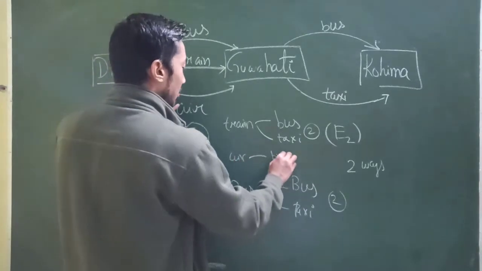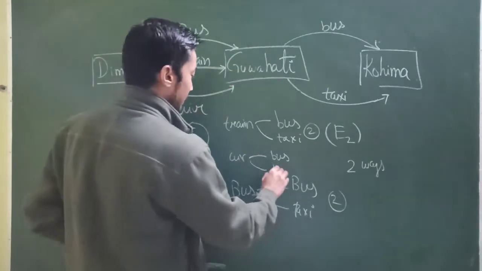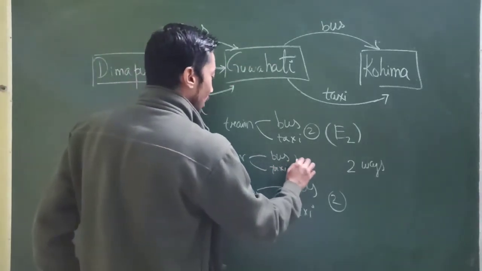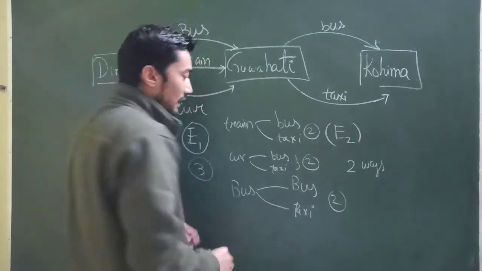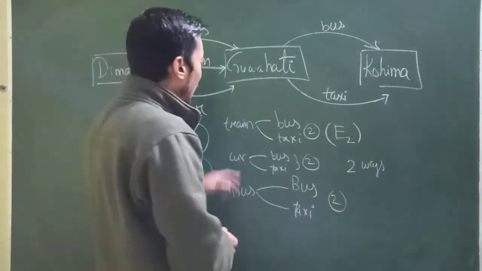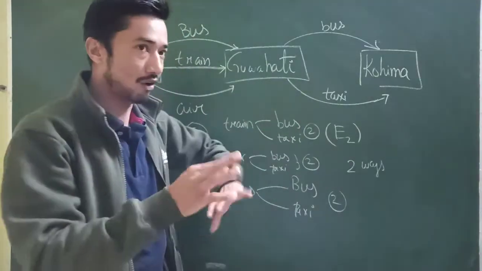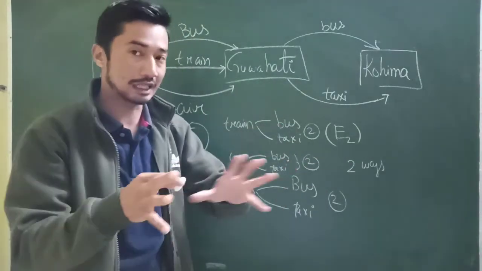Then I take a bus to Kohima. Or I travel by air and I take a taxi to Kohima. So in how many ways can I reach Kohima? That's two. Either I take a train, then a bus, or a taxi, either, or. So all this comes into play, no?